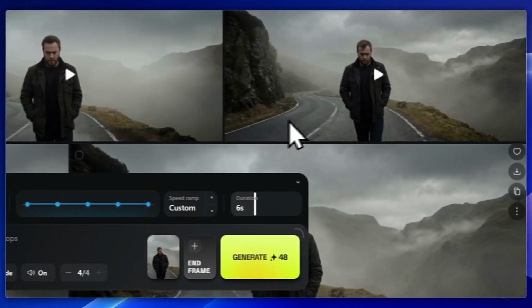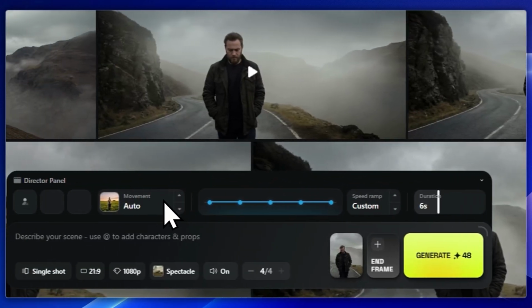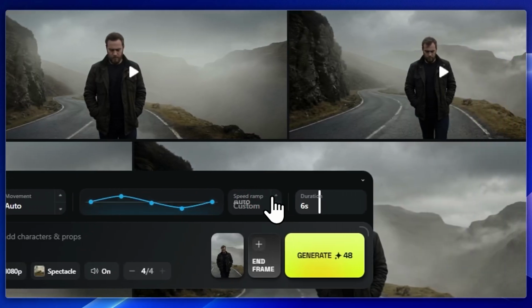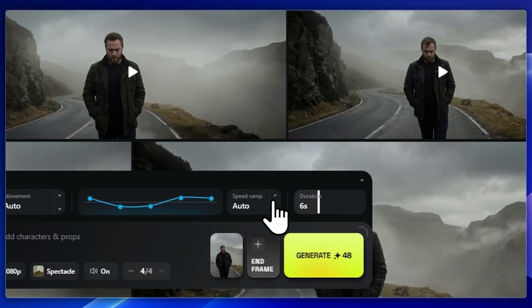Speed ramp control. Timing is everything in cinema, and Cinema Studio 2.0 introduces speed ramp control during generation. Instead of adjusting pacing later in post-production, you can choose slow motion for dramatic emphasis, linear speed for realism, accelerated motion for high-energy moments. Motion doesn't just move, it flows.